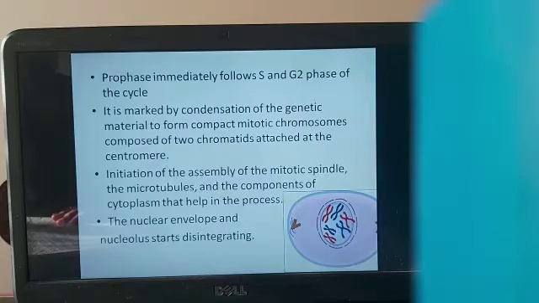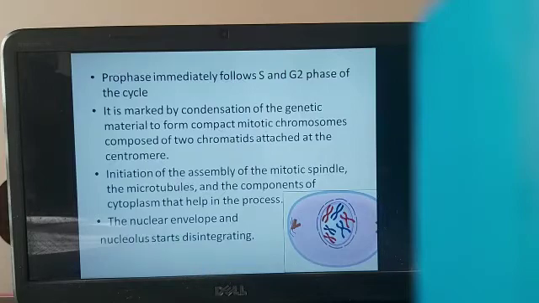At this stage, the chromosomes appear longitudinally double and made up of two chromatids. During early prophase, chromosomes are evenly distributed in the nucleus, but as prophase proceeds, chromosomes approach the nuclear envelope. At the end of prophase, the nucleolus and nuclear envelope are broken and get disintegrated in the cytoplasm.